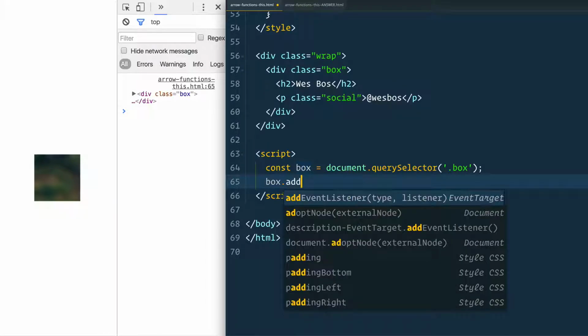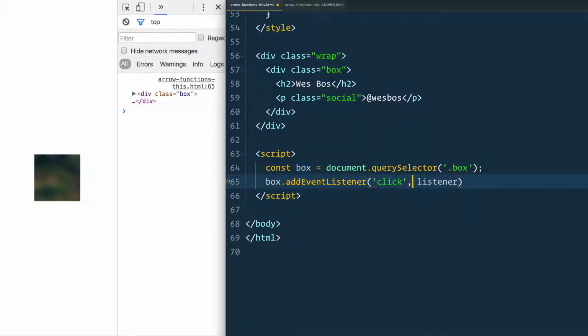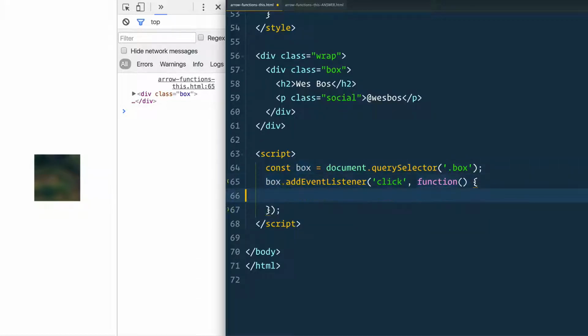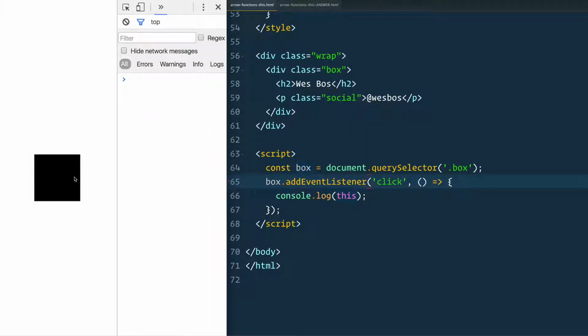Then we'll say box.addEventListener. We want to wait for someone to click it. And here we're going to type a regular function. Why? Let's take a look at why we're going to do that. When someone clicks it, let's console log this. So click it. Okay, it logs that this is equal to the box. This is the thing that got clicked on, right? The way you can think about this is you look at what got called, addEventListener, and you look at the thing to the left of it, the box, right? What's the box? That's the div with the class of box that we actually ran. So that's good. And if you swap this out with an arrow function here, watch what happens.